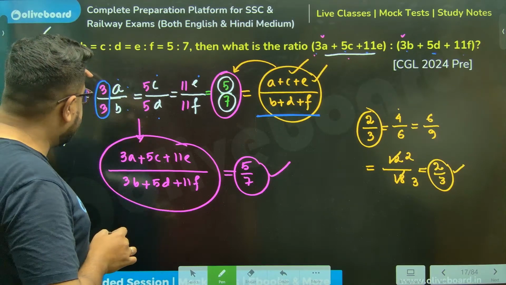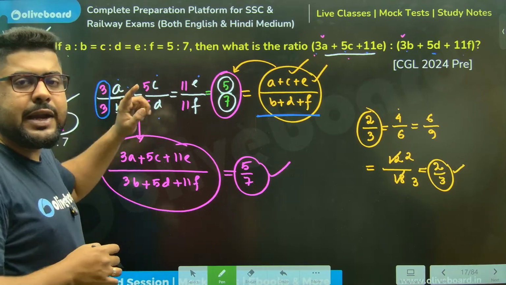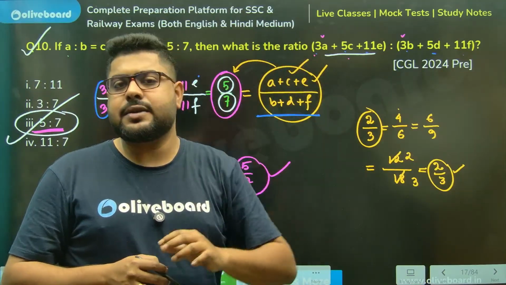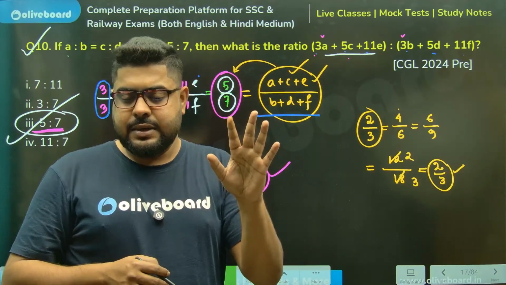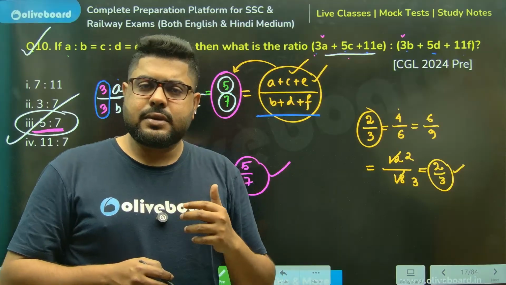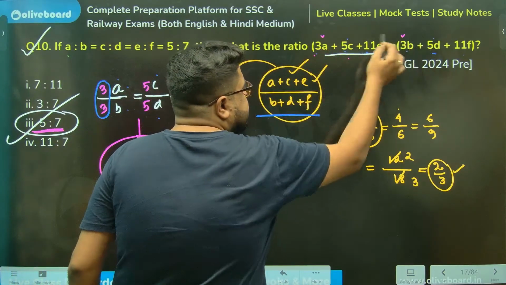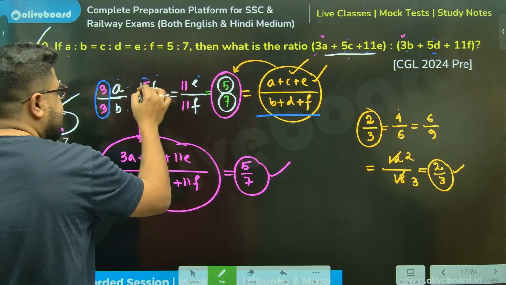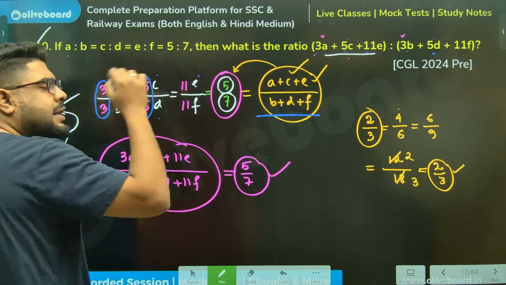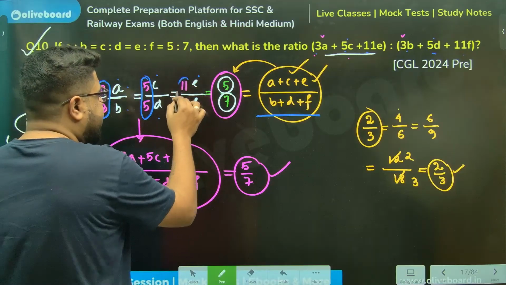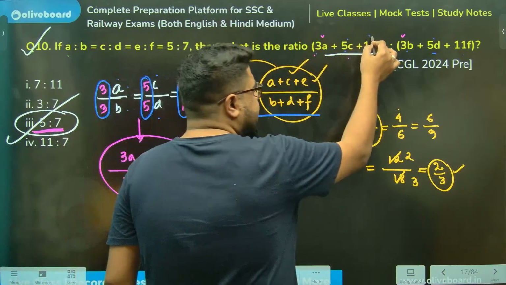If I multiply 3 in the numerator and 3 in the denominator, that means I have done nothing here. Please understand, because 3, 3 will cancel. Similarly, over here I can see C and D have 5 with them. So if I just multiply 5, I have done nothing; 5, 5 will cancel. Same for E and F, I'll do 11. Why? Because that's there in the question.